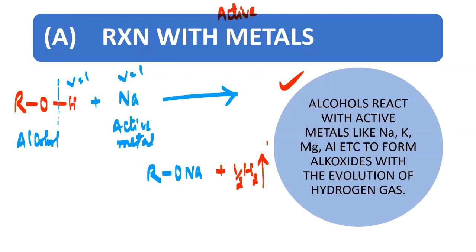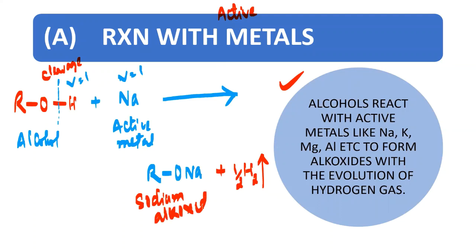When alcohol reacts with an active metal, there is a cleavage of the OH bond, and that active metal will replace the hydrogen from the alcohol, and hydrogen will come out as hydrogen gas, and you will get sodium alkoxide, that is, metal alkoxide. The RO group is called alkoxide here.